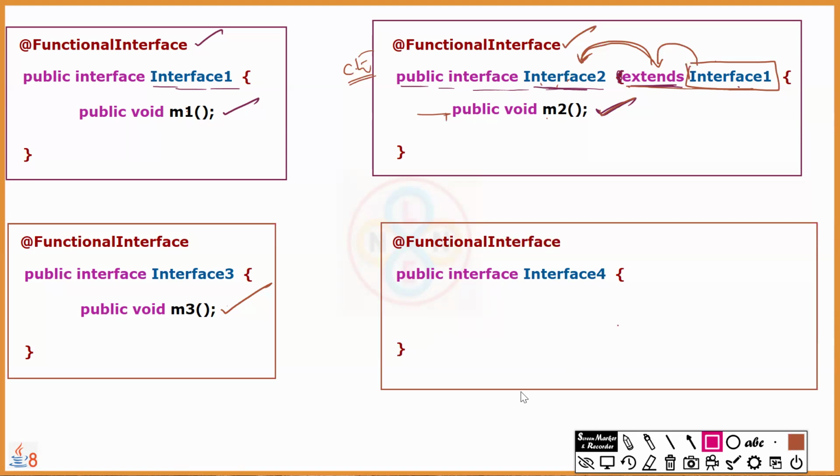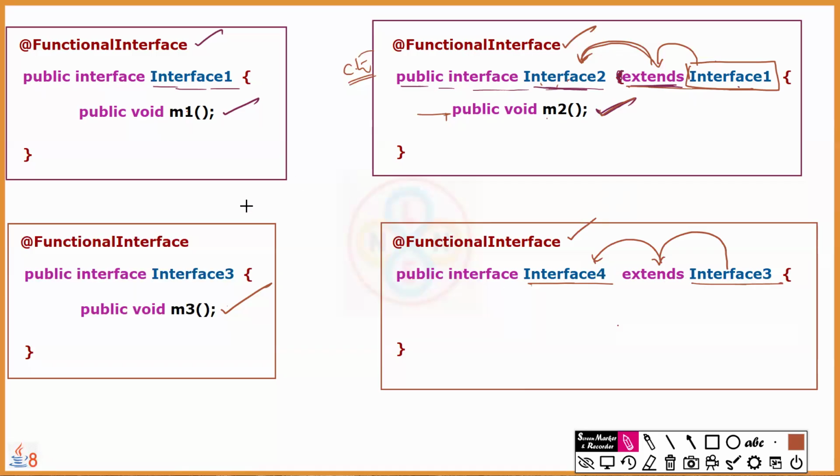But what if interface 4 inherits interface 3? Now is it correct or not? Yes, because from the parent entity through inheritance, the child will get the same method. Interface 3 has one, and that one comes to interface 4. Now interface 4 has one abstract method, therefore it can be declared as a function interface.